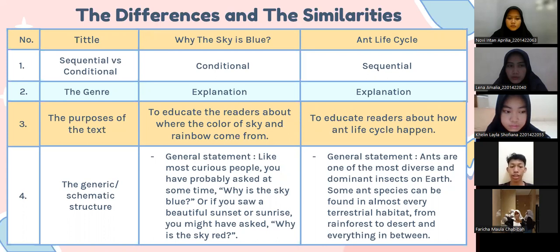The general statement of Why the Sky Is Blue is like: most curious people, you have probably asked at some time, why is the sky blue? Or if you saw a beautiful sunset or sunrise, you might have asked, why is the sky red? And the general statement of Ant Life Cycle is: ants are one of the most diverse and dominant insects on Earth. Some ant species can be found in almost every terrestrial habitat, from rainforest to desert and everything in between.